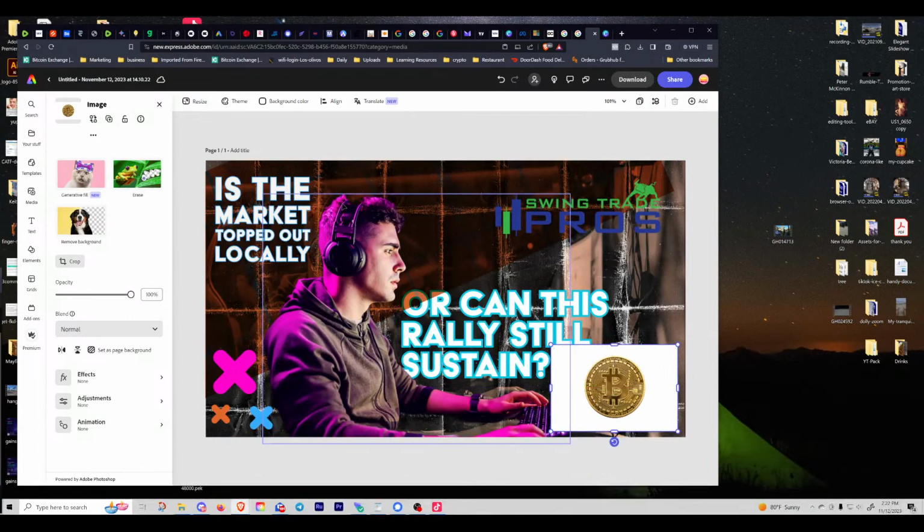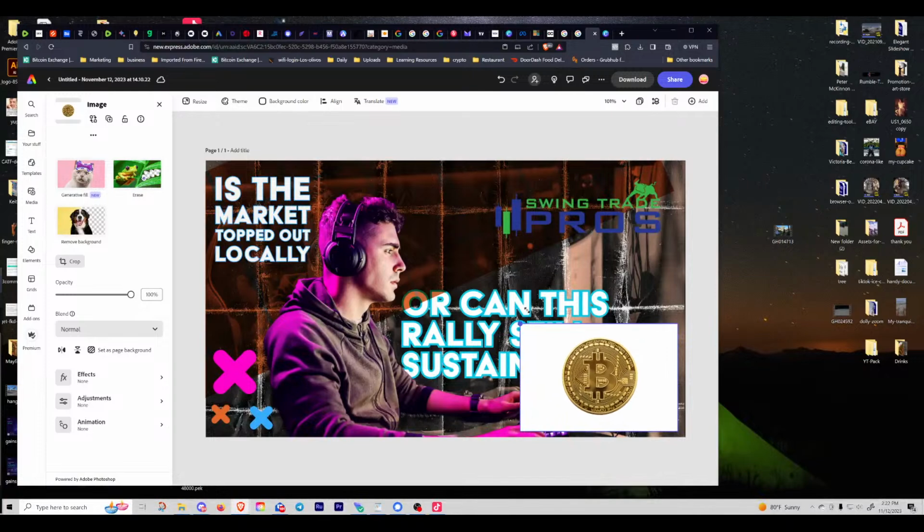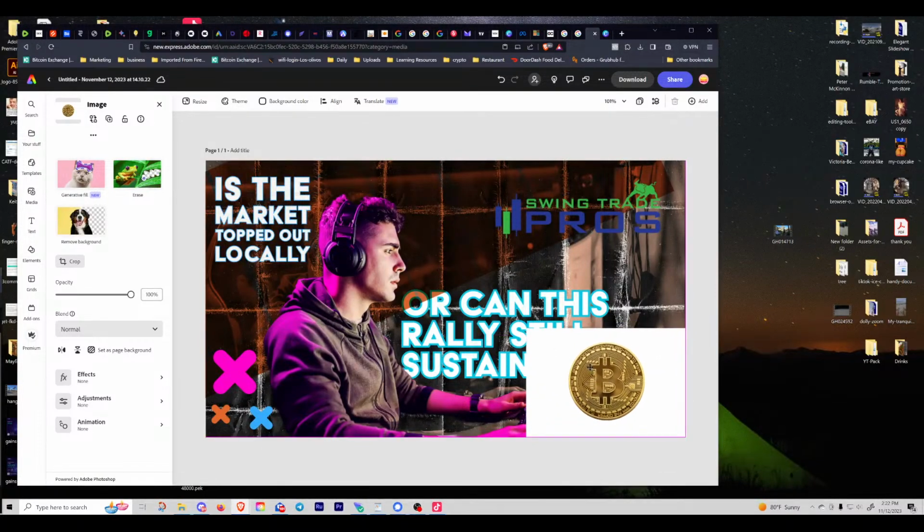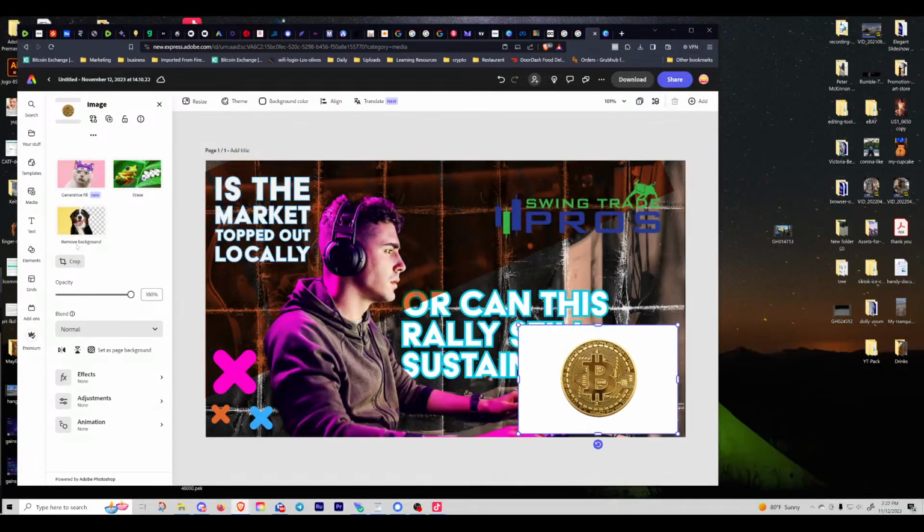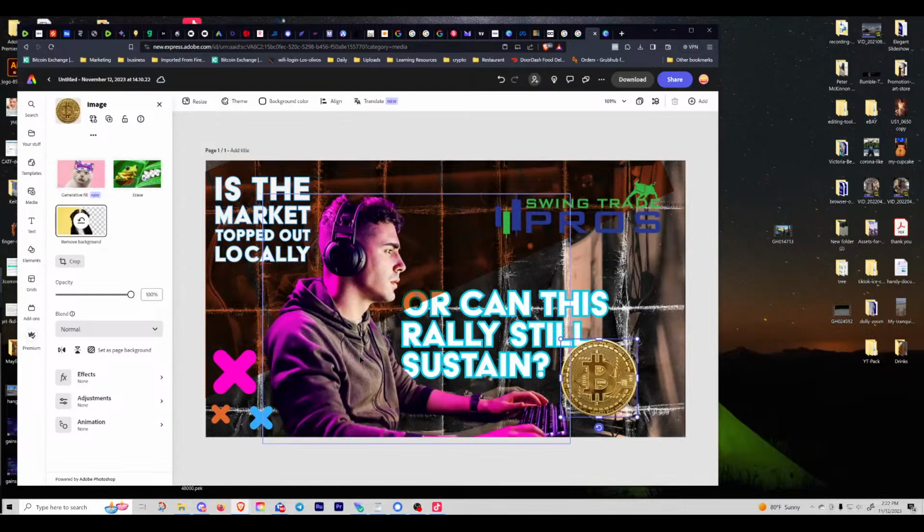So now that I have this one, I'm going to remove the background. It's easy to do in Canva because there's a button to replace the background, but in Adobe Express, you go over here to this dog, remove background, and one click, it's going to do its best to pop that out. There you go. You can adjust it if you go over here and hit reset and you want to paint in if it's a detailed removal, but for me, this one's going to be just fine. And other than that, I think I might be done with this one.